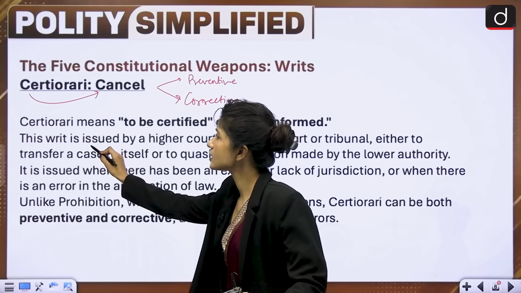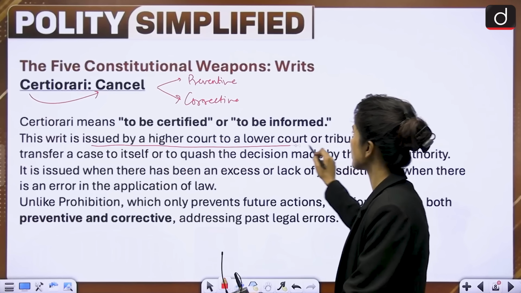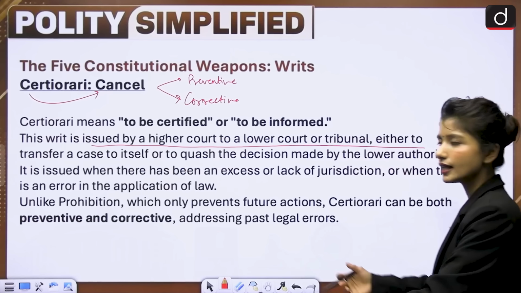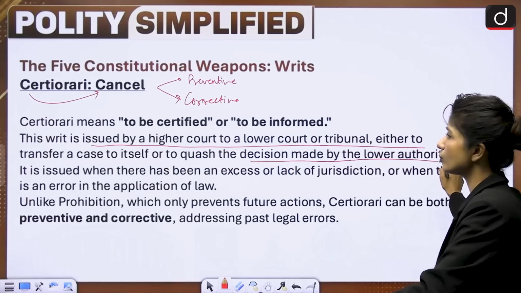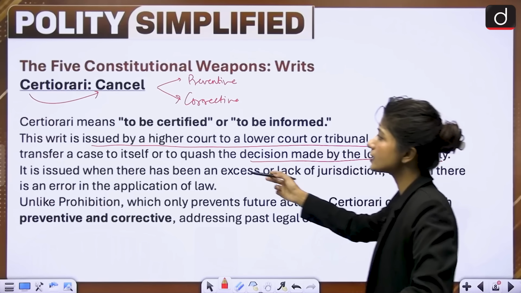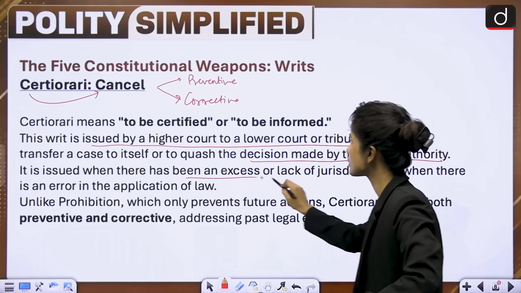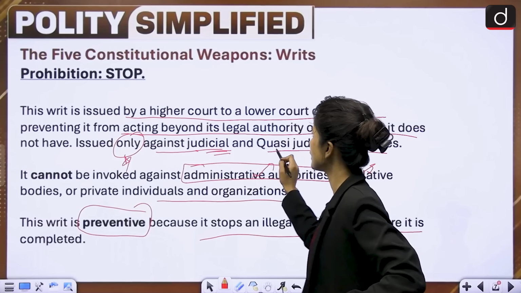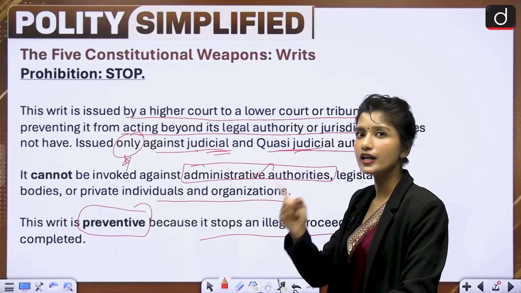Okay. Now this writ is issued by a High Court or a lower court or tribunal, either to transfer a case to itself, like I said, or to quash the decision made by a lower authority, right? It is issued when there has been an excess or lack of jurisdiction, again, if it is outside the jurisdiction of the court. Now, just like prohibition, it will also be issued against judicial and quasi-judicial authority, but there is one difference.